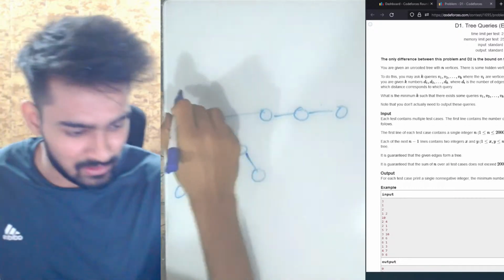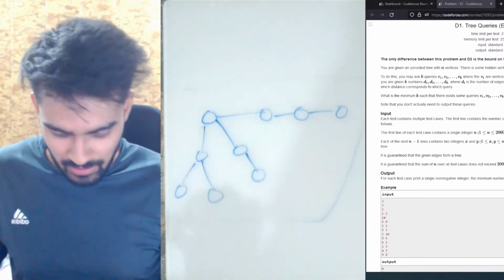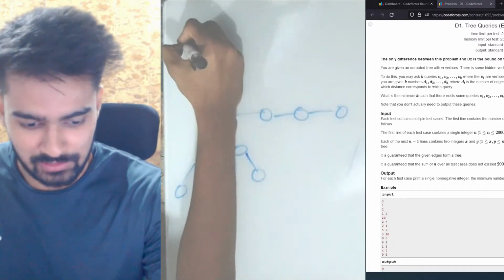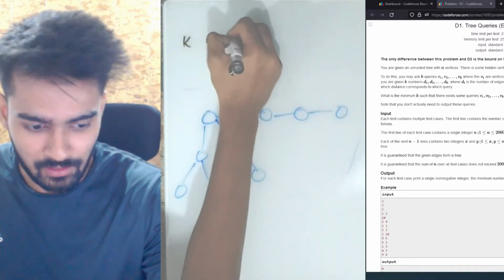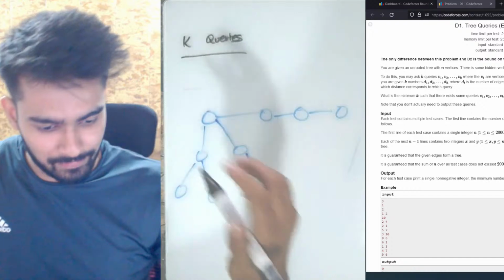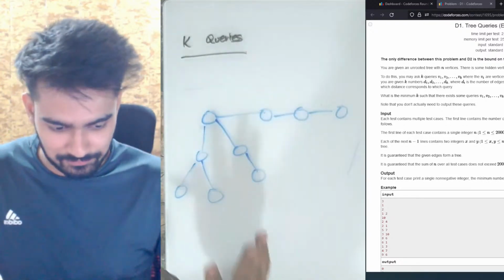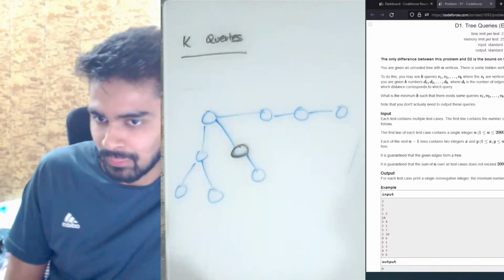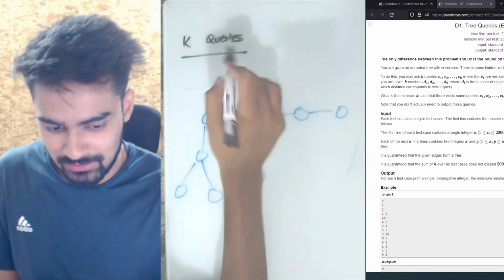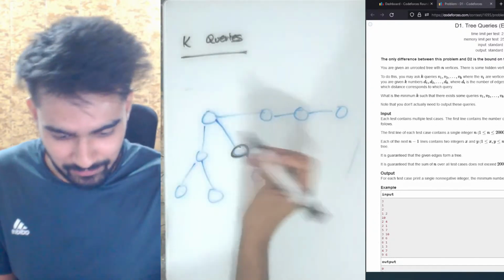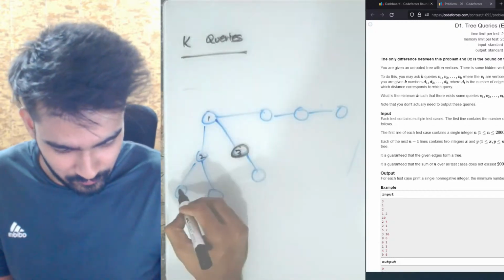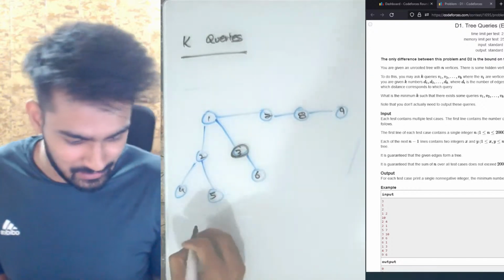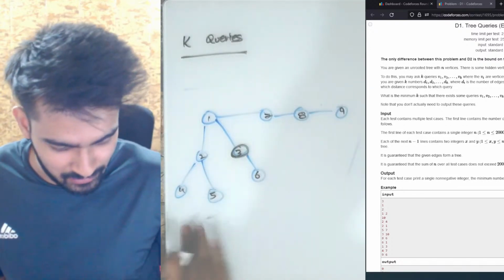So what you're given is a tree. And what you need to do is you can actually make k number of queries. How many queries? K queries. What we mean by that is when you give k queries, there is a special node, or let's say a hidden node. Let's say this is the hidden node. When you ask for k queries, every query is a node number. So let me name the nodes 1, 2, 3, 4, 5, 6, 7, 8, 9. Let's say I make one query.